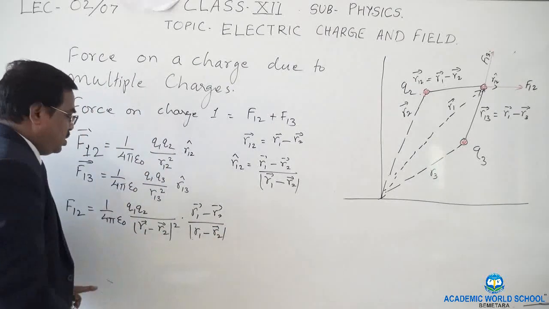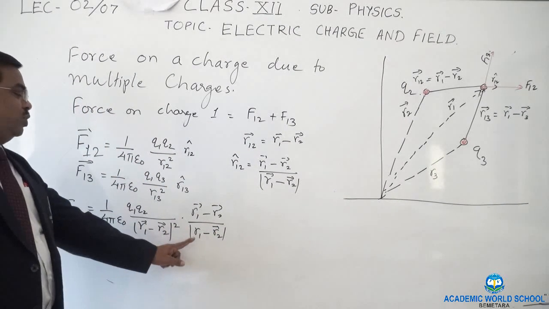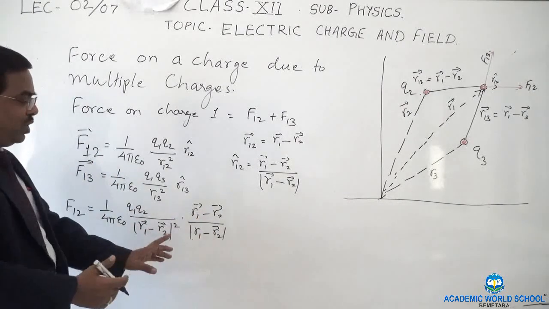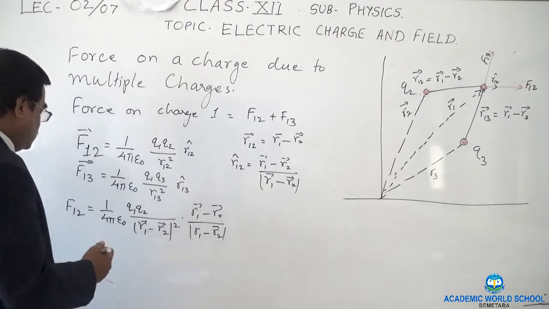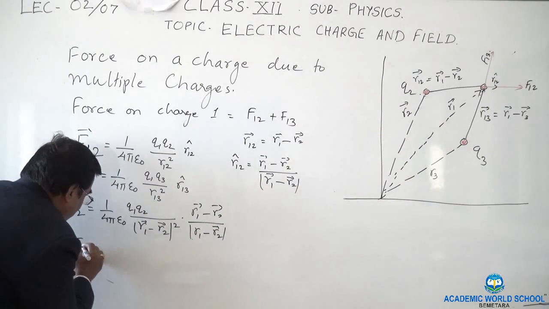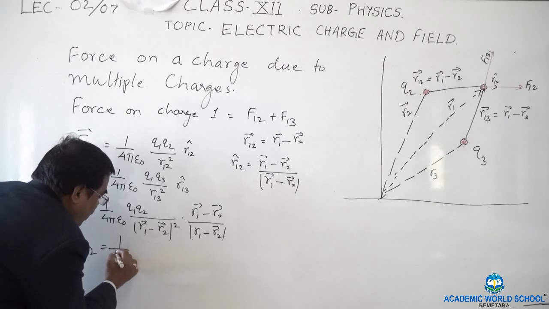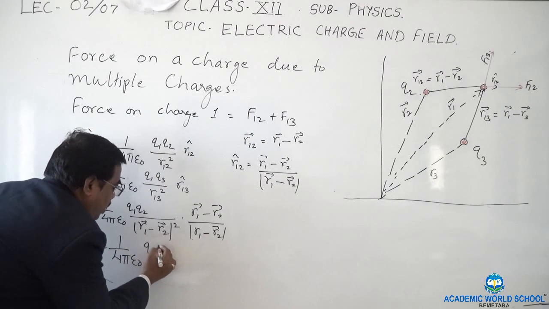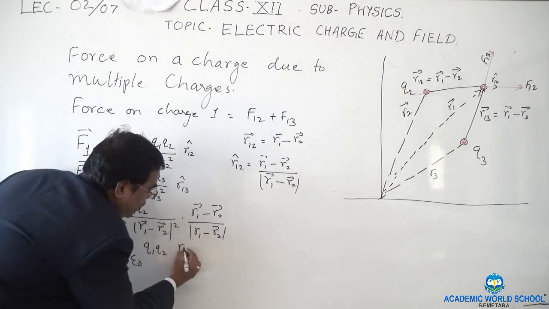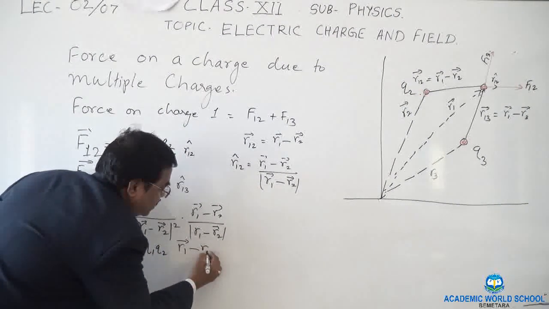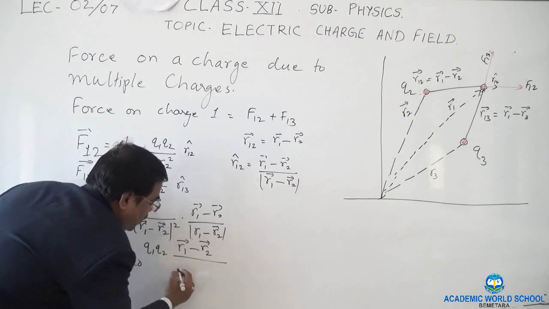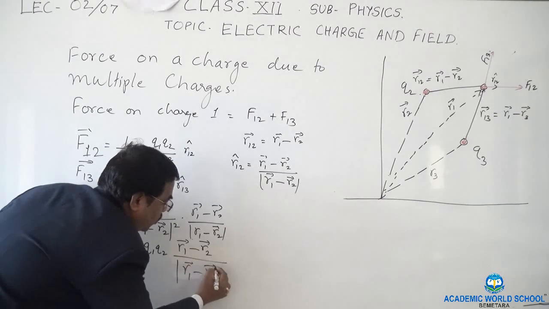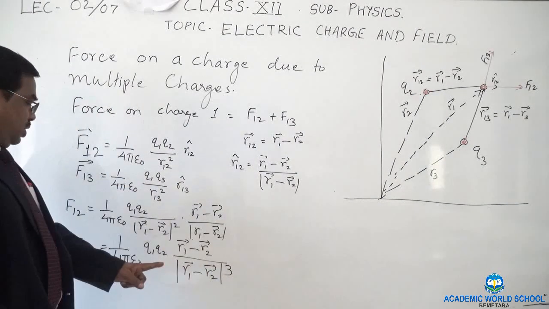Mod square into mod R1 minus R2, so I can club it together with the power 3. So F12 is equal to 1 upon 4 pi epsilon Q1 Q2 (R1 minus R2) divided by mod R1 minus R2 cube.